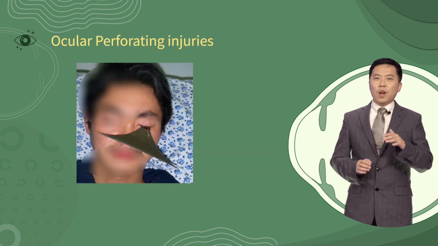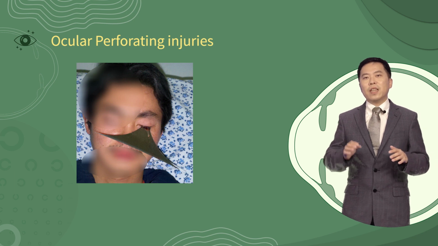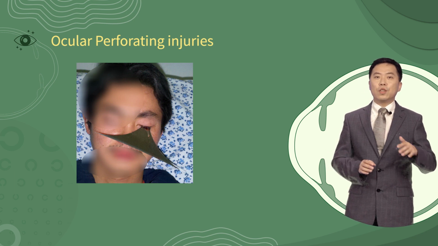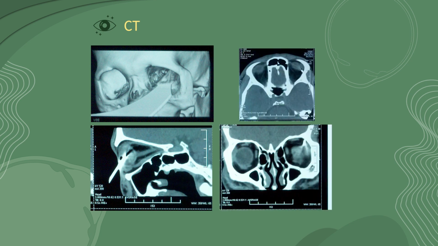This is a picture of ocular laceration. In this case, the first consideration is to rule out intracranial injury. Luckily, the patient did not have any central nervous system symptoms or signs. The CT scan confirmed that the intracranial structure was not involved. We can also see that the metal passed through the globe. Therefore, this patient had a perforating injury.